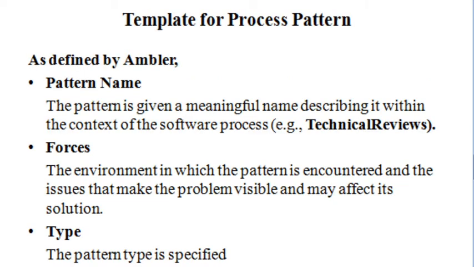And there is a template for process patterns. This template is defined by Ambler. According to his template, the first thing is we should give a pattern name for the particular problem or the context of that software process. And next is forces, that is the environment in which that particular pattern is encountered, what issues made us see that particular problem, and what various issues are created due to that problem. And the third one is the type.